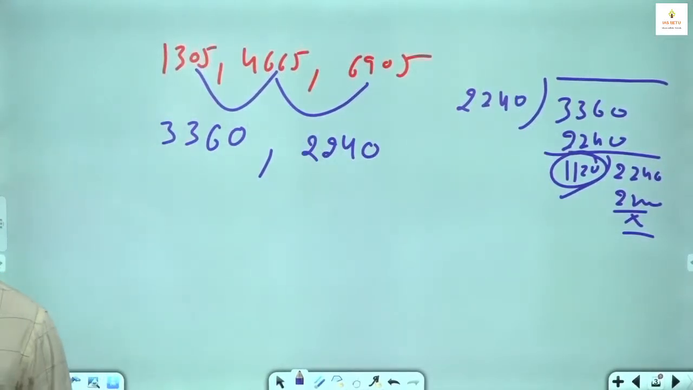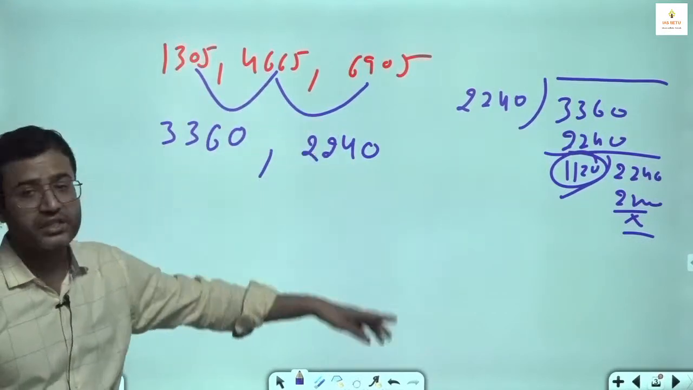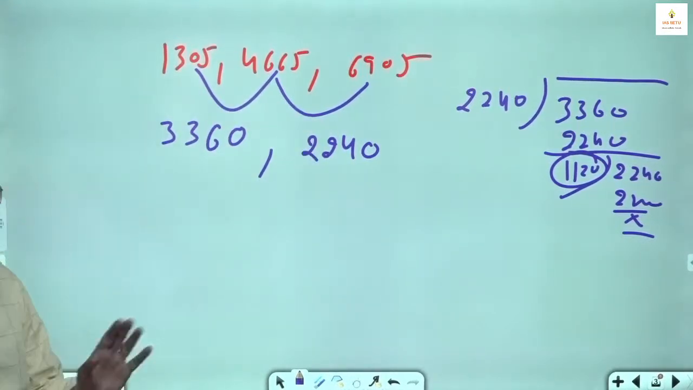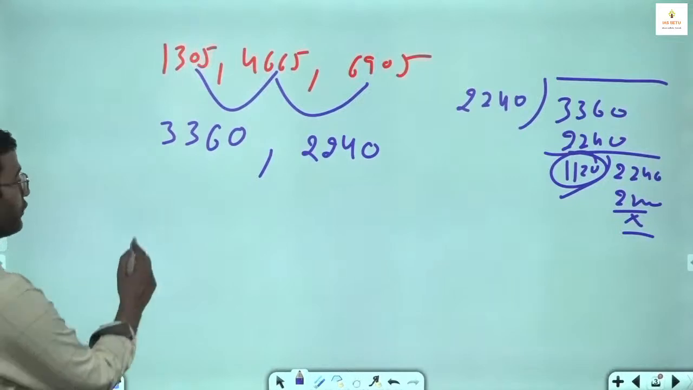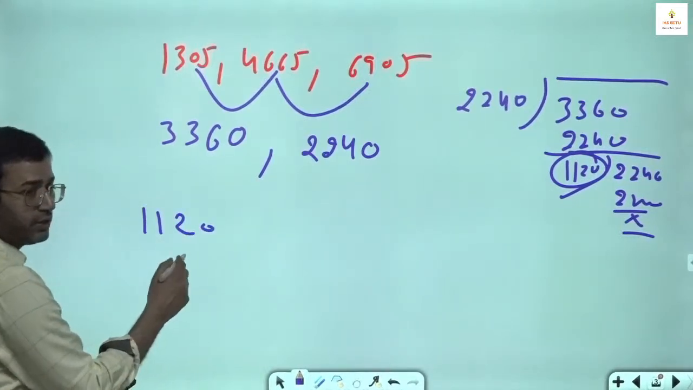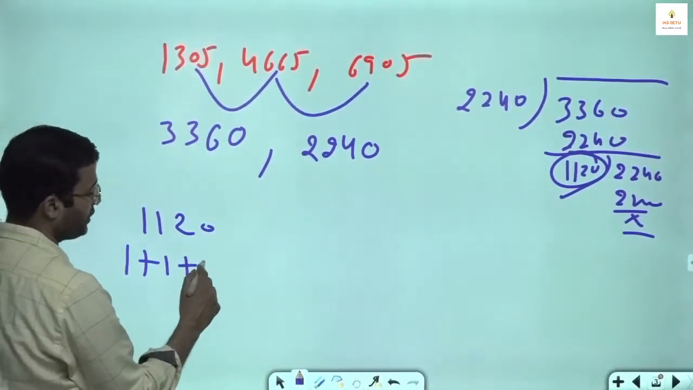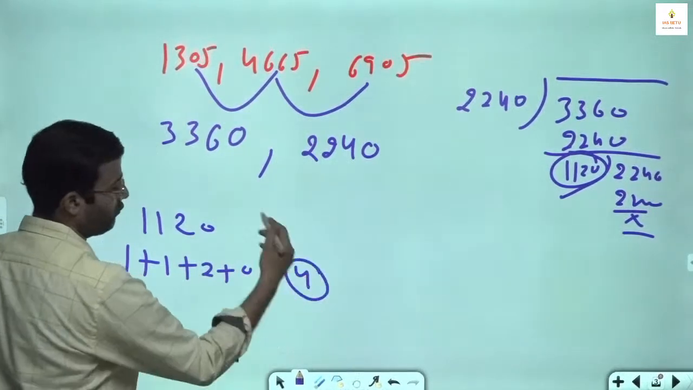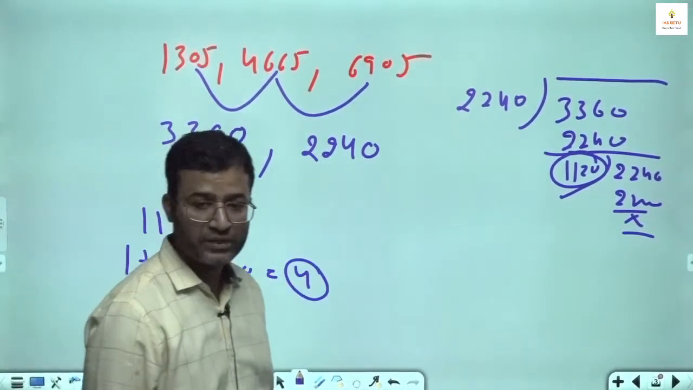1120 is the greatest number which, on dividing these three numbers, gives the same remainder. But they are not asking for N. They are asking what is the sum of the digits of 1120. 1 plus 1 plus 2 plus 0, we get 4. Sum of the digits is 4.